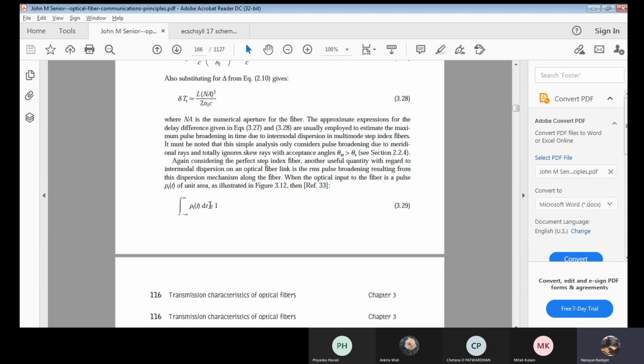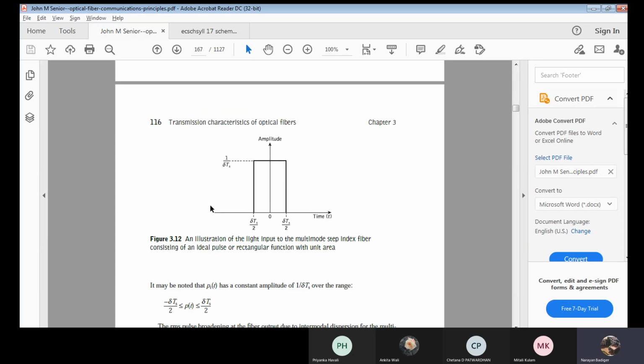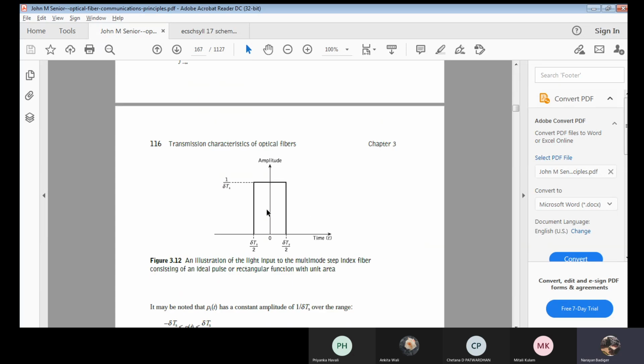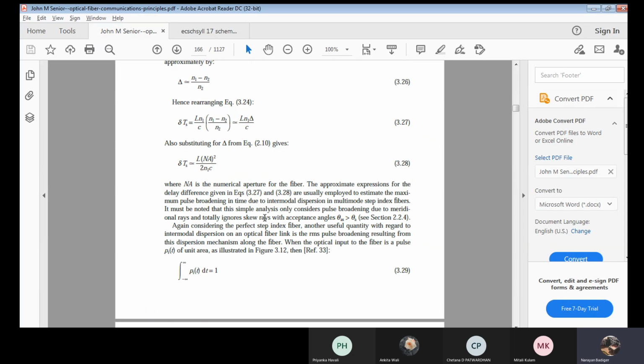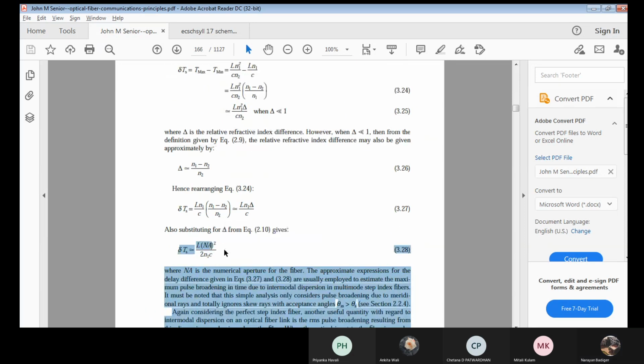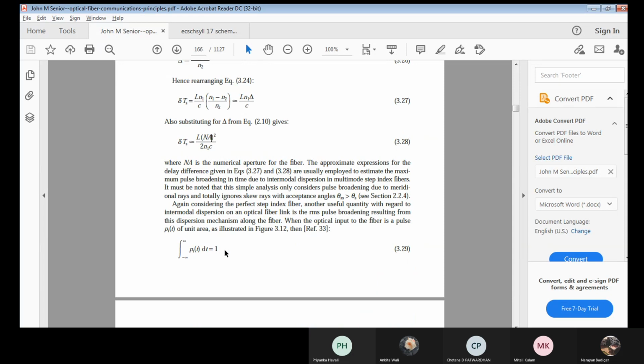Okay, next. Now what do we do? You can see the light input with respect to the multimode step index fiber. We know this. Now it has got its own amplitude, and if I consider 0 at the mean, on either side it will be half. That is delta TS by 2 and delta TS by 2, together delta TS, which we just calculated. It will be half on either side.